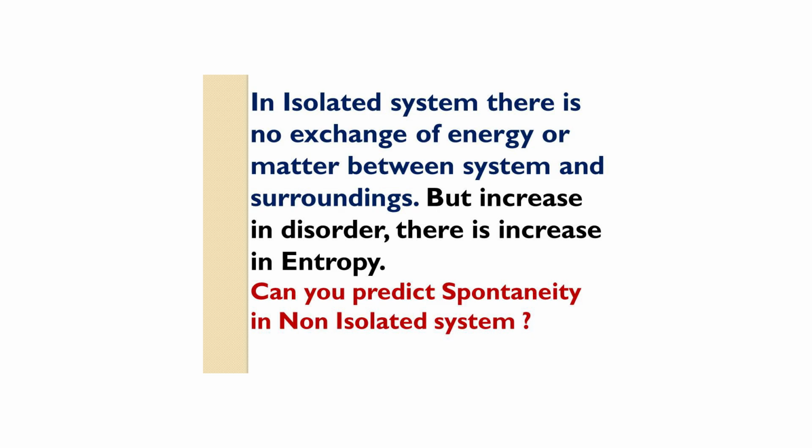The delta S value will be positive for a spontaneous process. In an isolated system, entropy is considered only for the system. When disorder or randomness increases, the value of delta S will be positive for a spontaneous process.